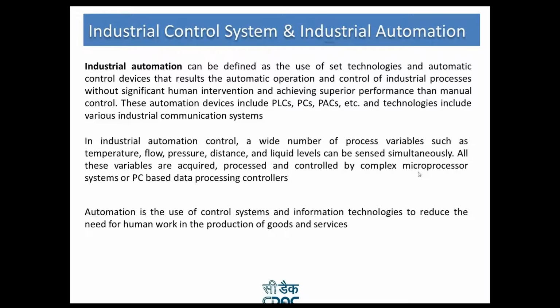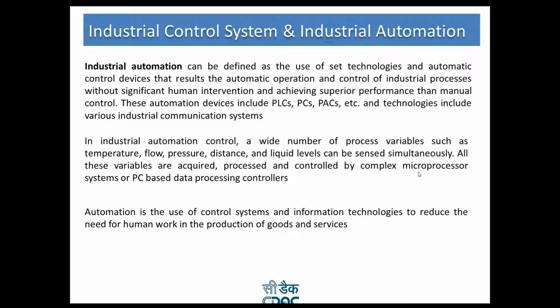In industrial automation control, a wider number of process variables such as temperature, flow, pressure, distance, and liquid levels can be sensed simultaneously. All these variables are acquired, processed, and controlled by complex microprocessor systems or PC-based data processing controllers. There are specifically designed controllers which will take care of all these processes.